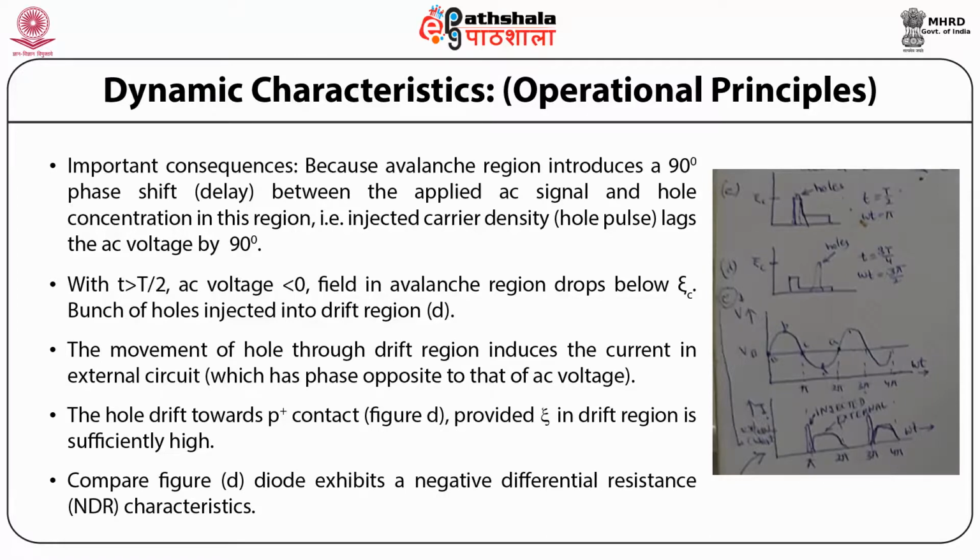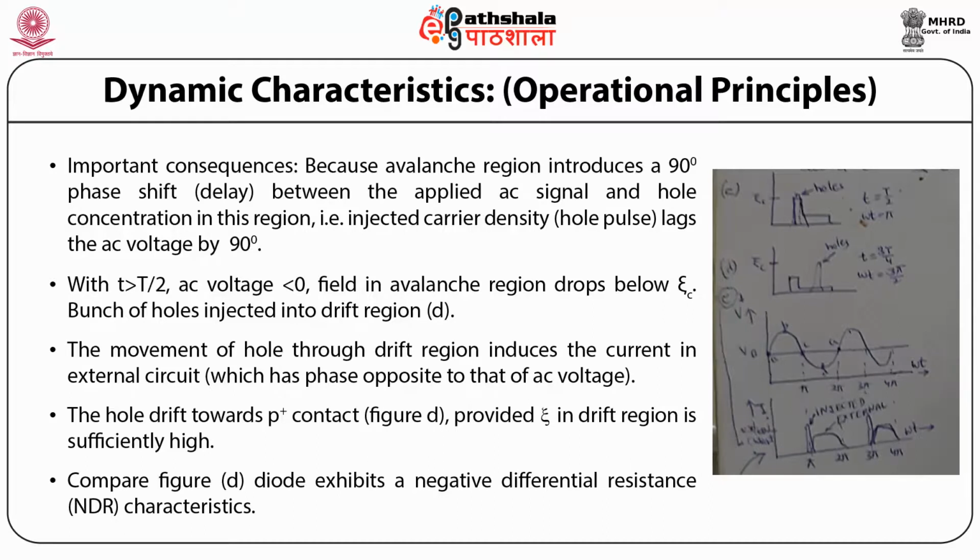Induced current starts when the hole pulse is injected into the drift zone at t equal to capital T by 2, and continues until the bunch is collected at the P plus contact, t equal to capital T. So tau d is equal to capital T by 2, equal to 1 by 2f, equal to W by vs. So small f will be equal to vs by 2W, and the injected hole pulse will traverse the length W of the drift region during the negative half cycle.